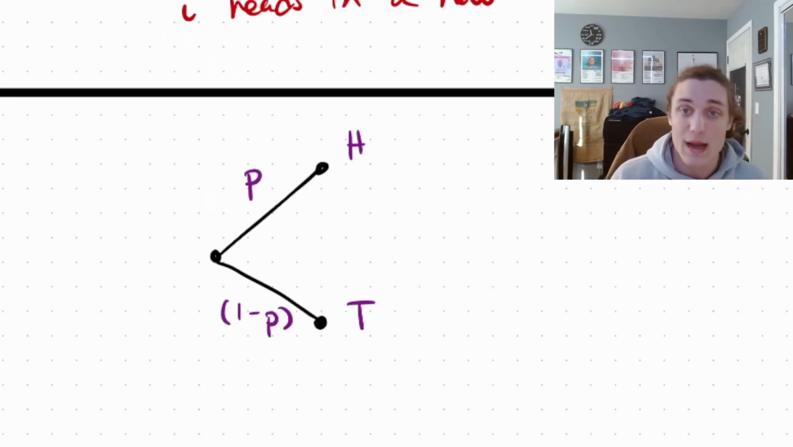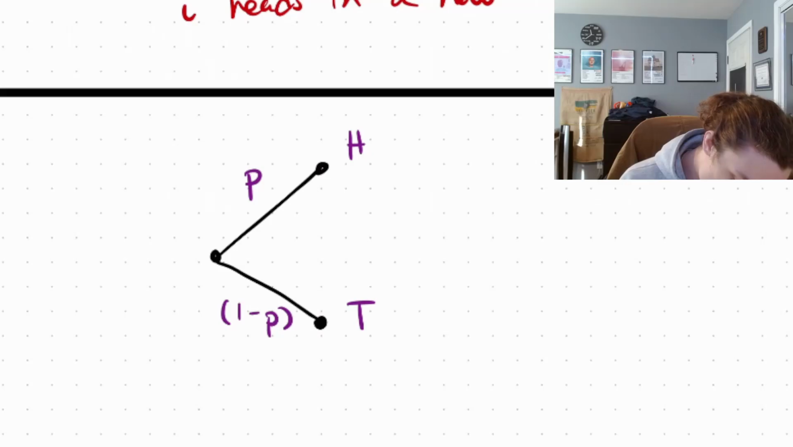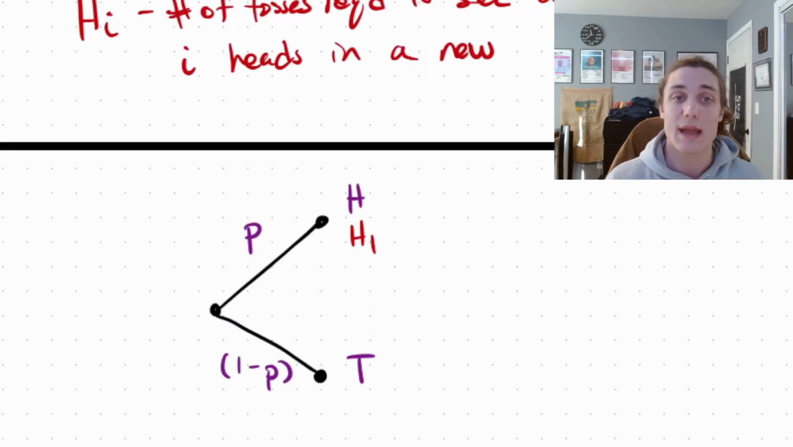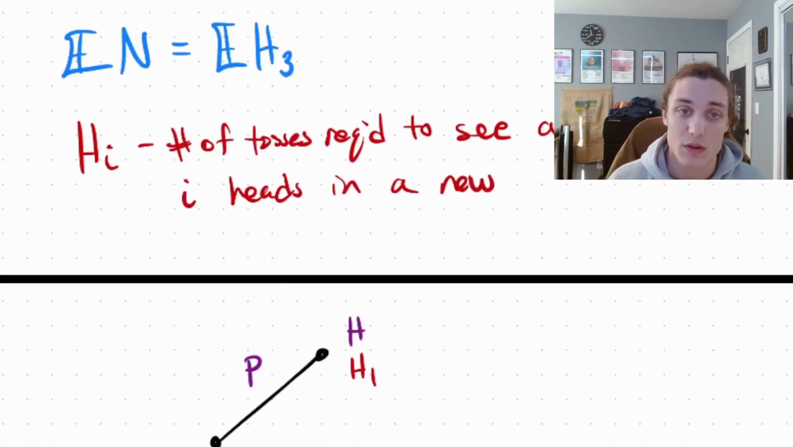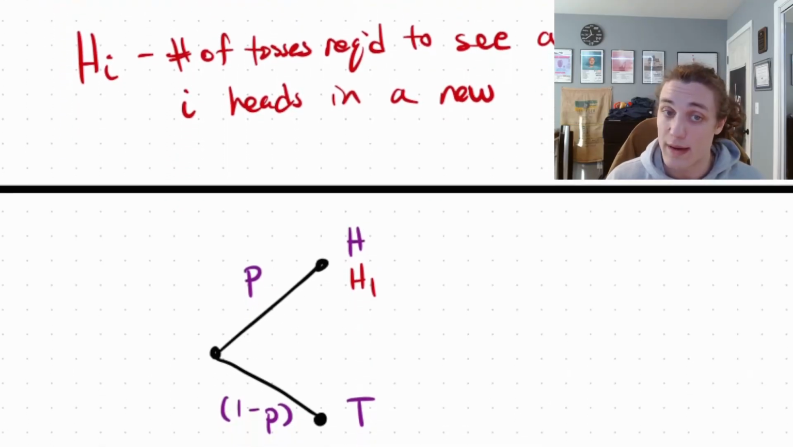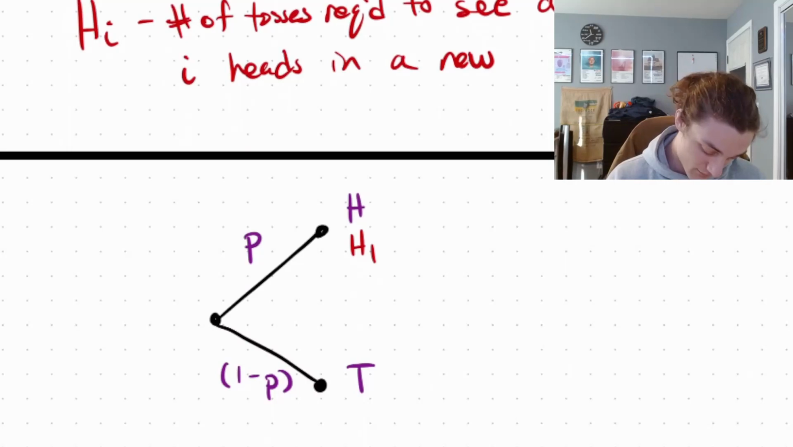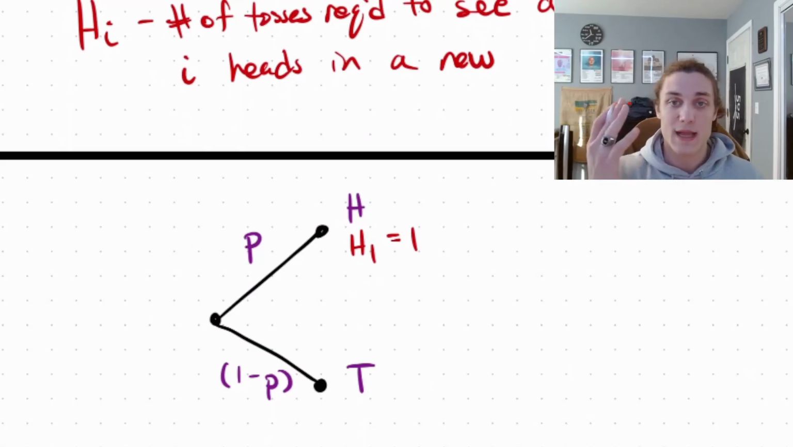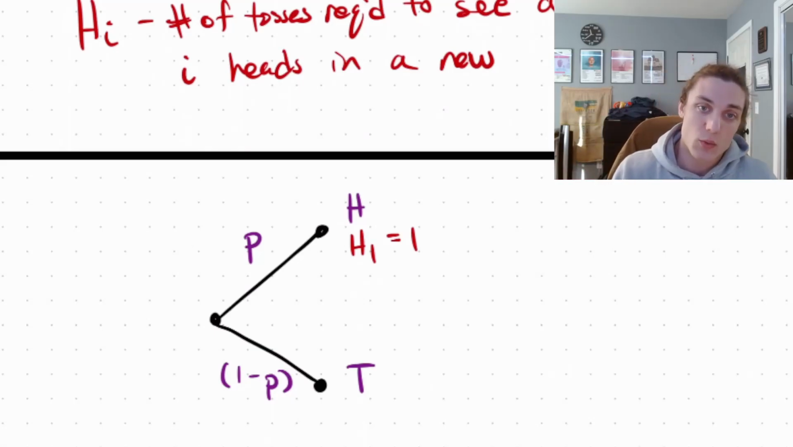So let's ask what happens. What is H1? Well, recall H_i is the number of tosses required to see a chain of i heads. So a chain of 1 heads. Well, we did it. This is a chain of 1 heads. So the number of tosses required in this case is 1. Right? We flipped heads, so H1 is equal to 1.